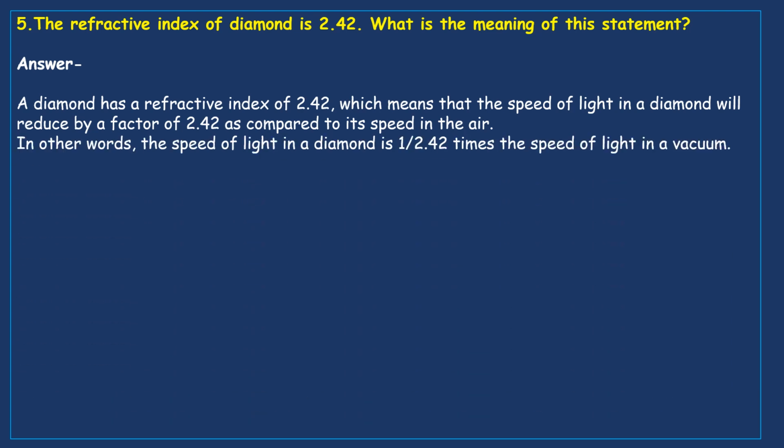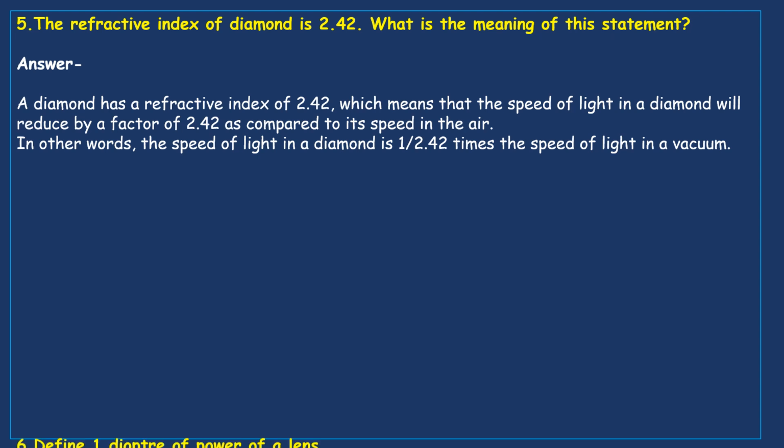Next question. And in other words, the speed of light in a diamond is 1 by 2.42 times the speed of light in a vacuum. That means very small. 1 by 2.5 means it's almost how much? 4 times lesser than air. The speed of light in diamond is 4 times lesser than air.